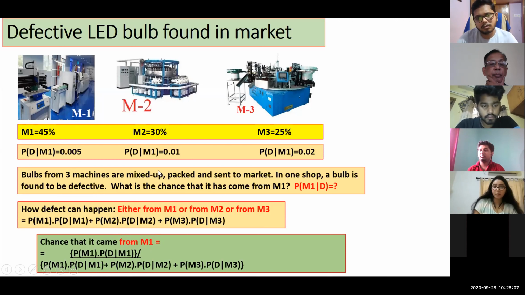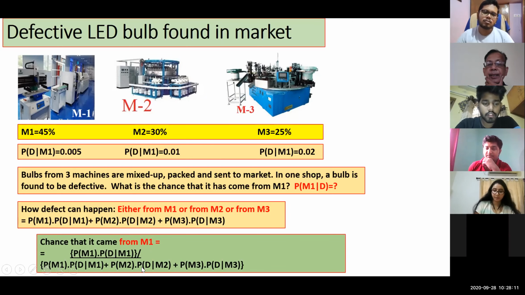Similarly, from machine 2 and defective, we multiplied both. Then the third machine. This is the total possibilities. Now when you are finding only from machine 1, you take only that chance, one term.